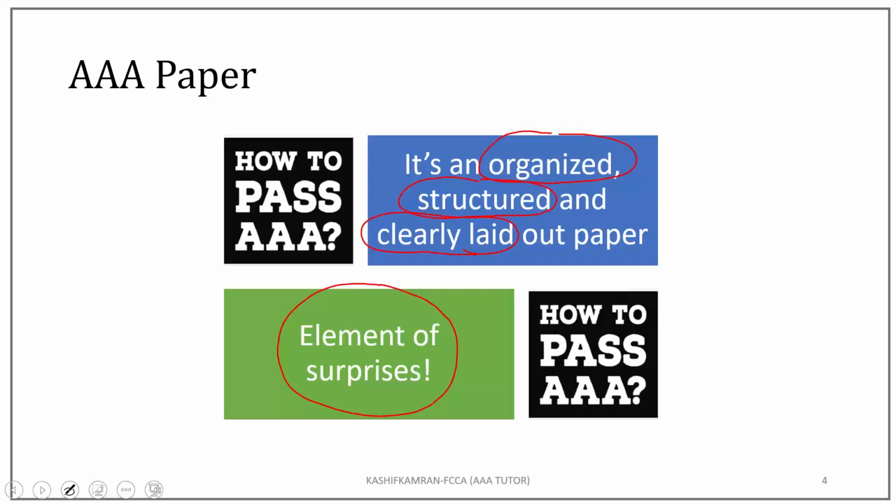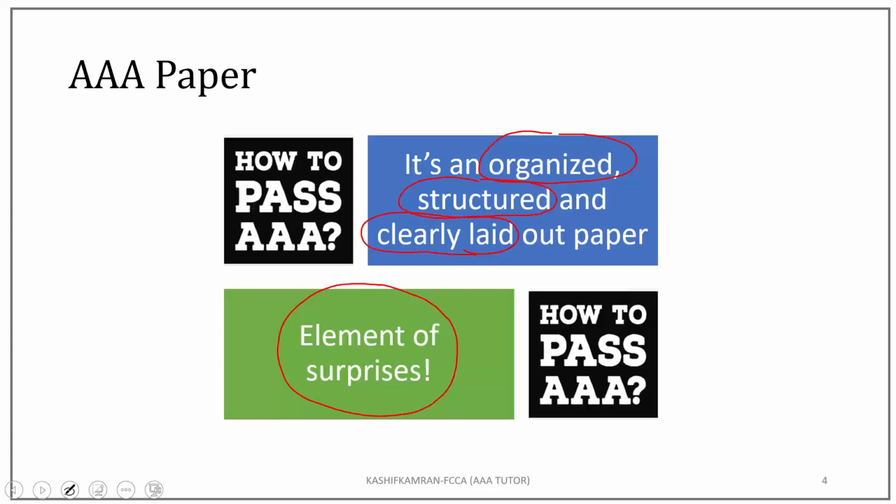What is the right strategy? Should you spoil your 90 marks just because of an element of surprise? Or should you solve your 90 marks paper and hold the element of surprise for the last 15 or 20 minutes?